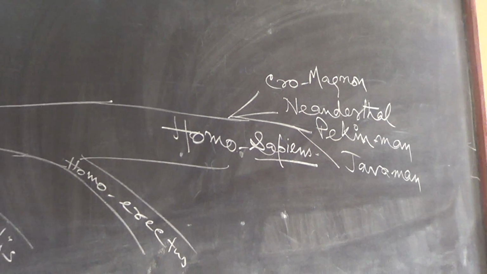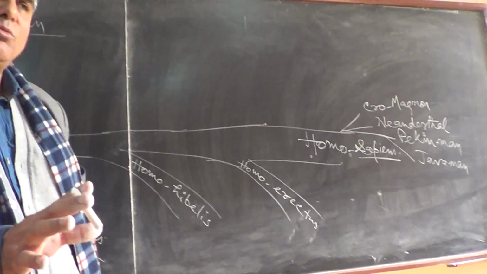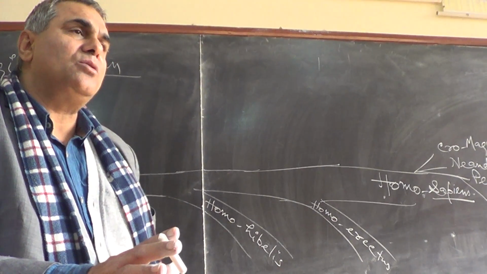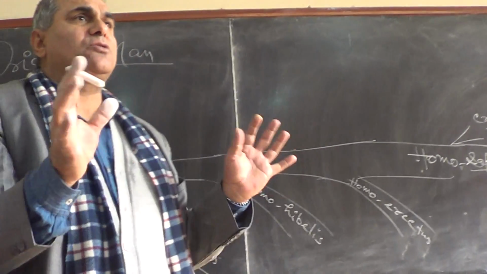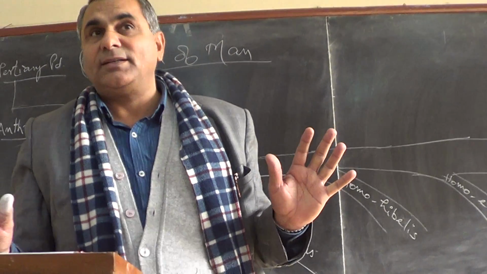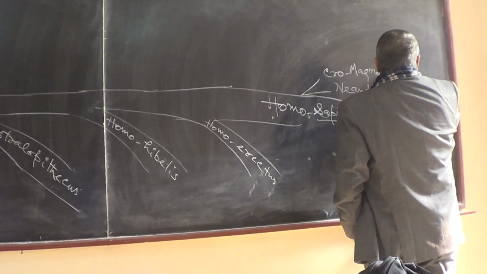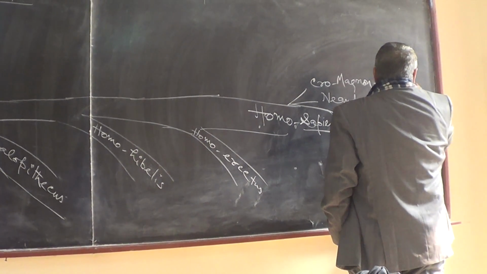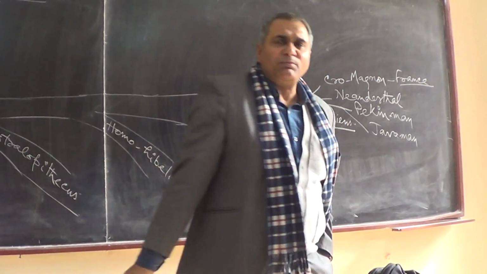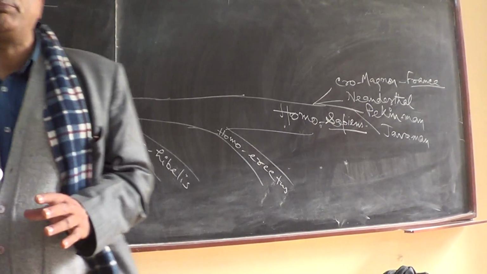Cro-Magnon are the fossils found almost 5,000 years ago, which are perfectly similar to the present day man. And they were found in France, in caves. And this man was almost similar to the present day man.